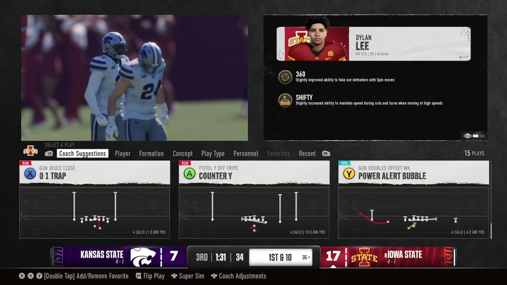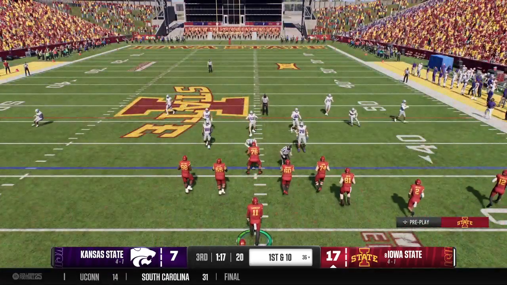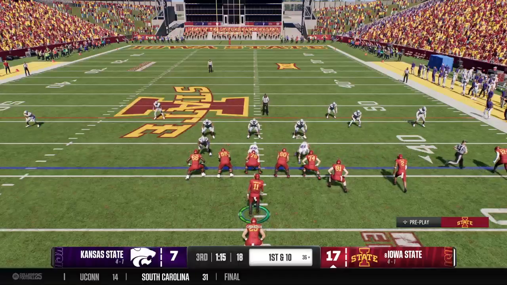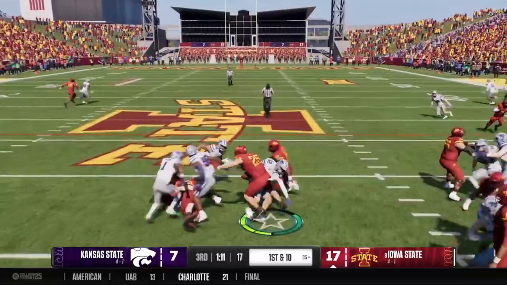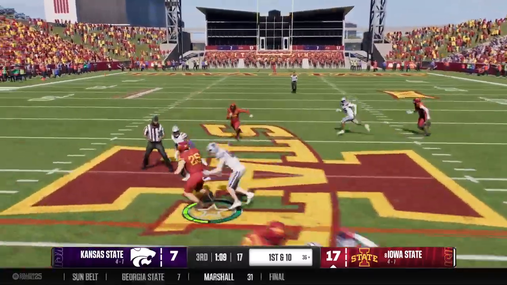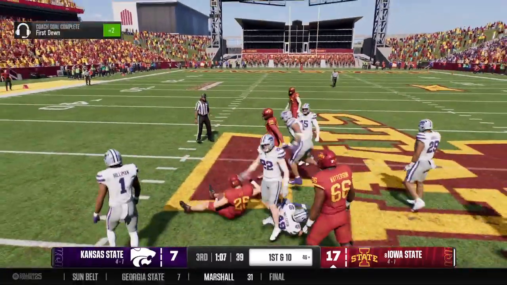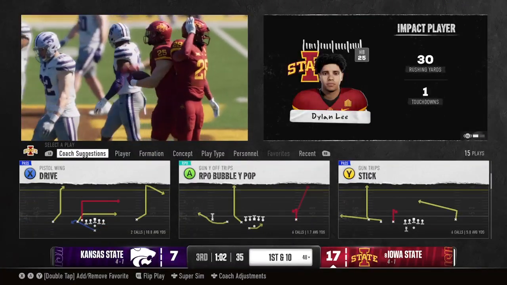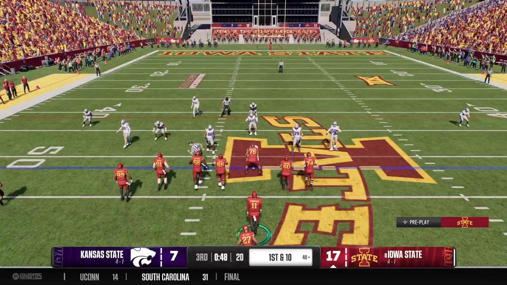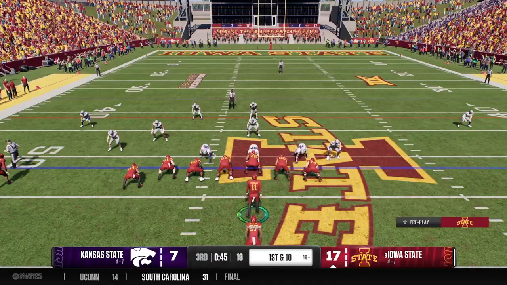This is a guy that can find you the hidden yardage. That play, he just pushes the pile to get that 1st down. They've got it at the 36. It's a 1st and 10. And this defense has its work cut out to get this dude on the ground. He was shedding serious tackles on his way to picking up the 1st. The Cyclones have it with a 1st and 10.